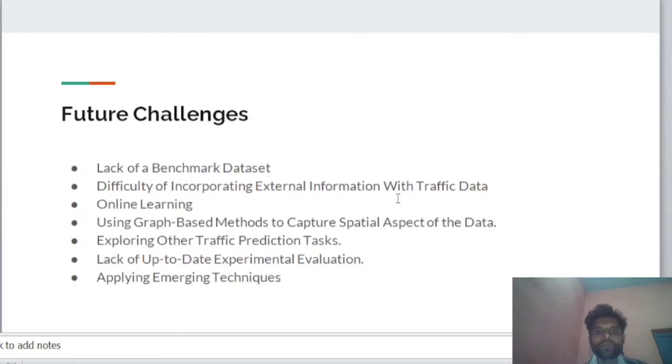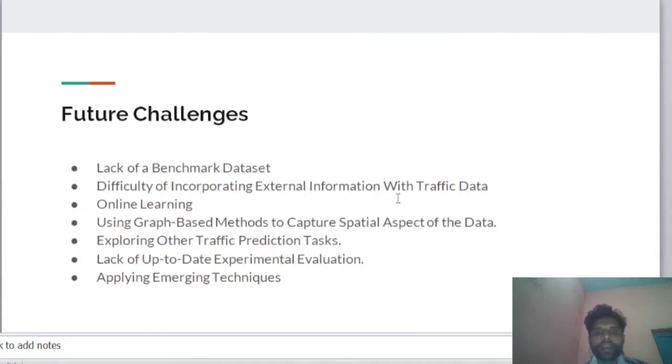Difficulty of incorporating external information with traffic data. In traffic prediction, commonly used external information includes the weather, accident, event, day of the week, time of the day, and social media data. While the inclusion of the day of the week and time of the day is relatively simple, data that are bound to a specific geographical coordinate or a geographical area is difficult to incorporate with traffic data.